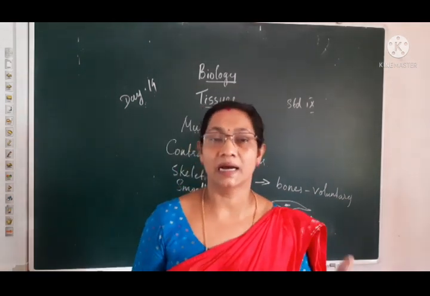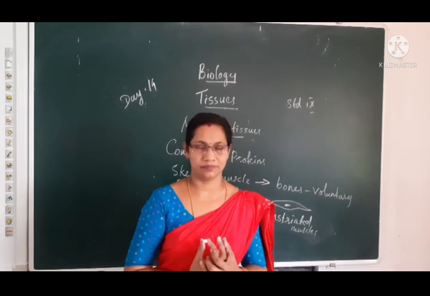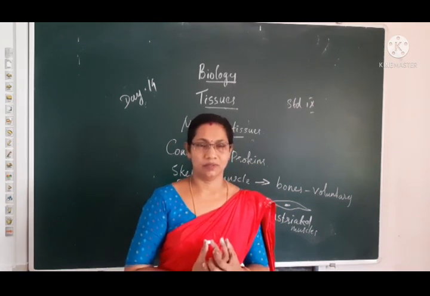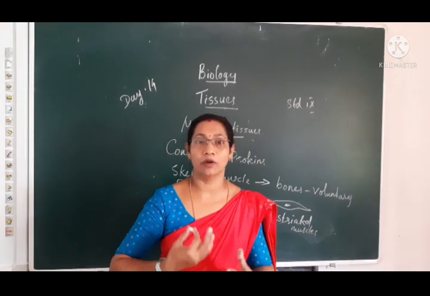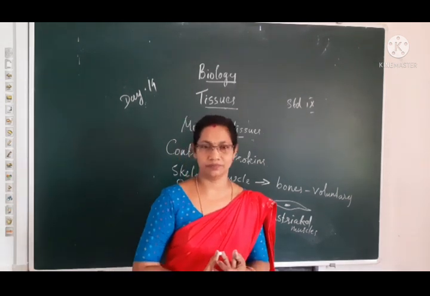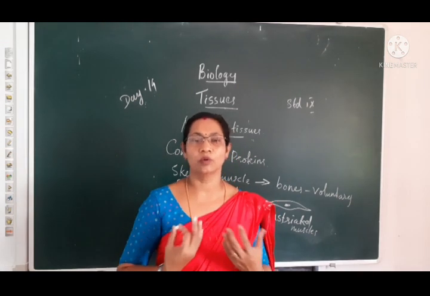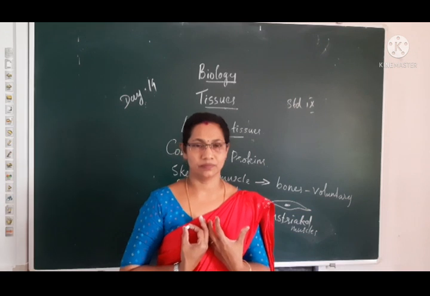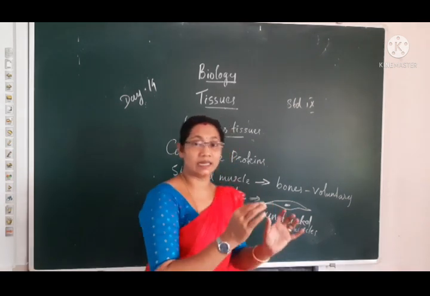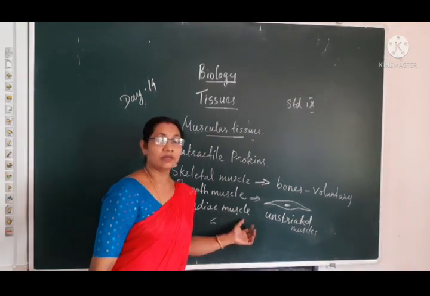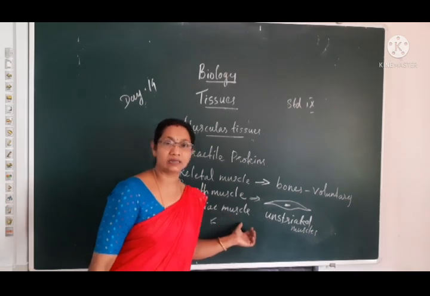Cardiac muscles are mainly present in the walls of the heart. You know that the heart movement also cannot be controlled, isn't it? We cannot control the movements of our heart. So the walls of the heart consist of a special type of involuntary muscle, that is the cardiac muscle.